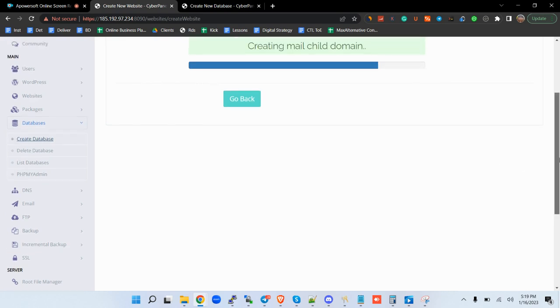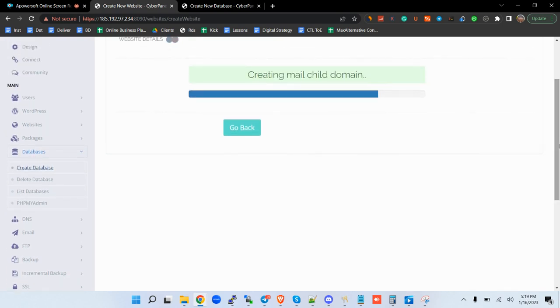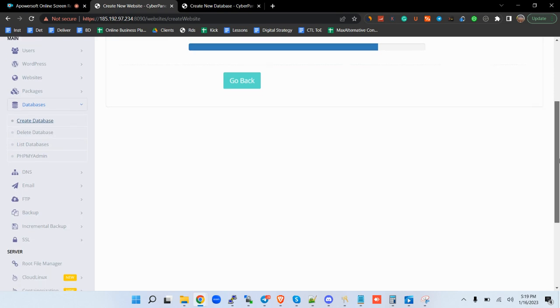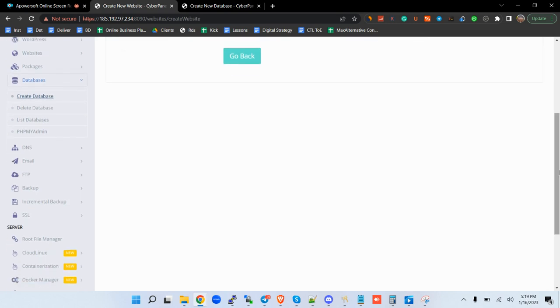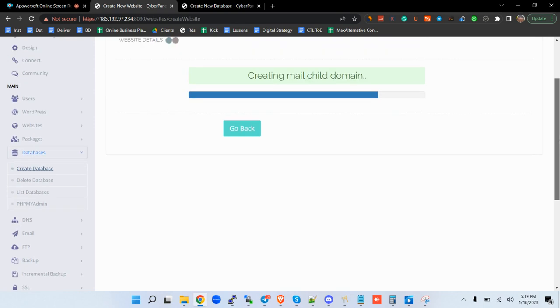One of the most robust is it has very robust features when it comes to email, and also you can have your WordPress site there as well. All the functionalities that you can utilize in cPanel, you can be able to find them here as well.